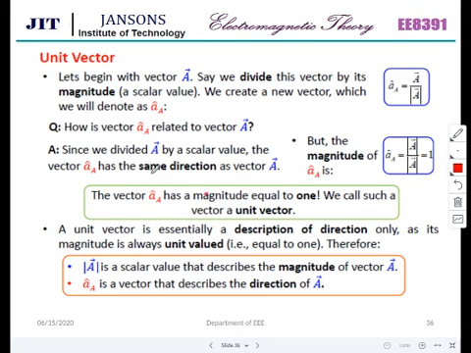Unit vector, as I have already told, how do we find the unit vector? We have to divide the vector by its own magnitude. Then that is called a unit vector. So the magnitude is 1 and it shows the direction. That is called a unit vector.